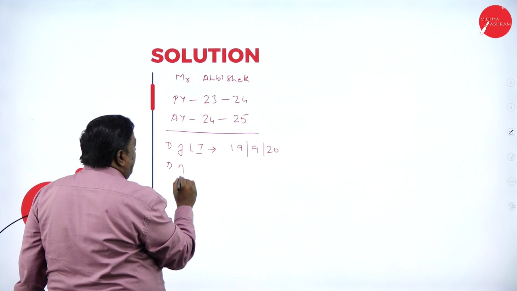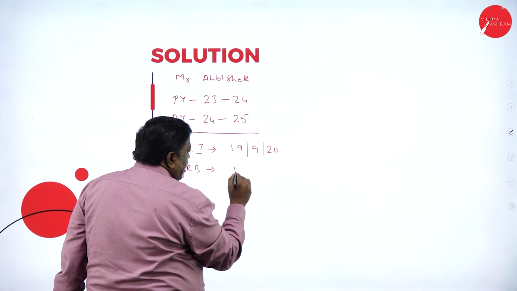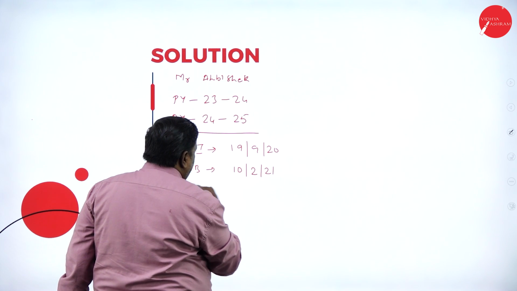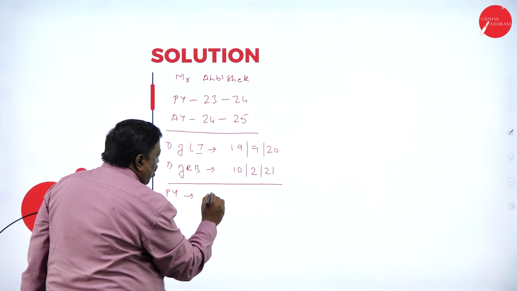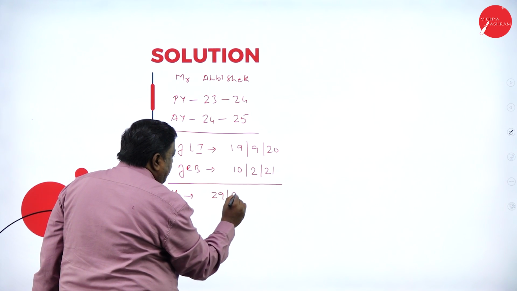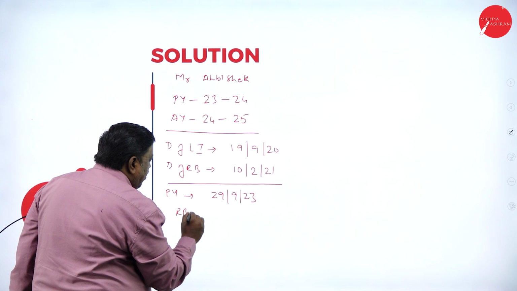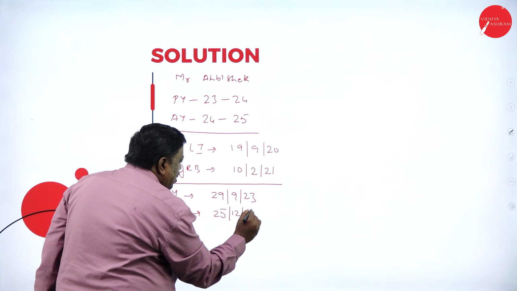Date of returning back was 10th February 2021. Again, during the previous year, I left on 29th September 2023 and returned on 25th December 2023.